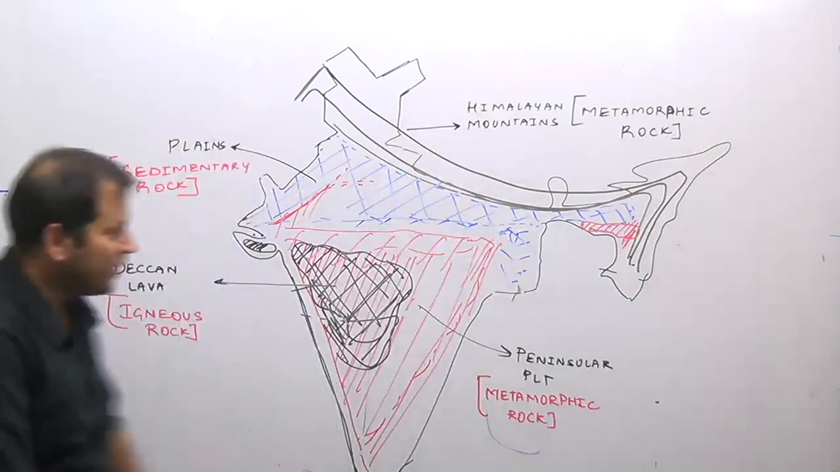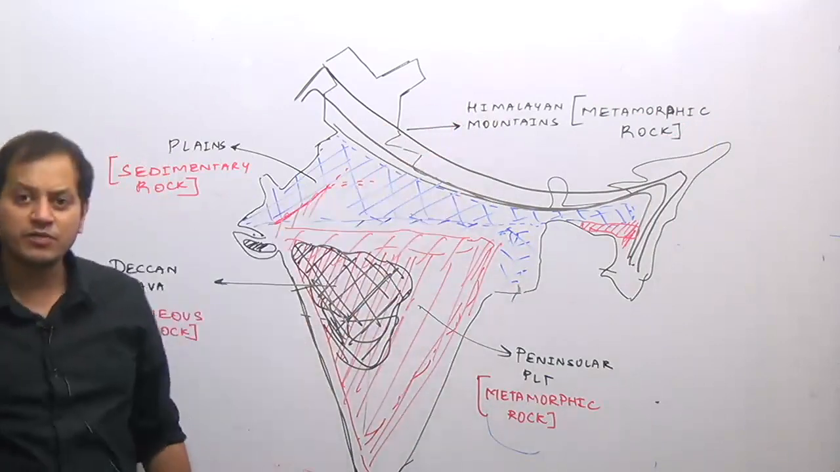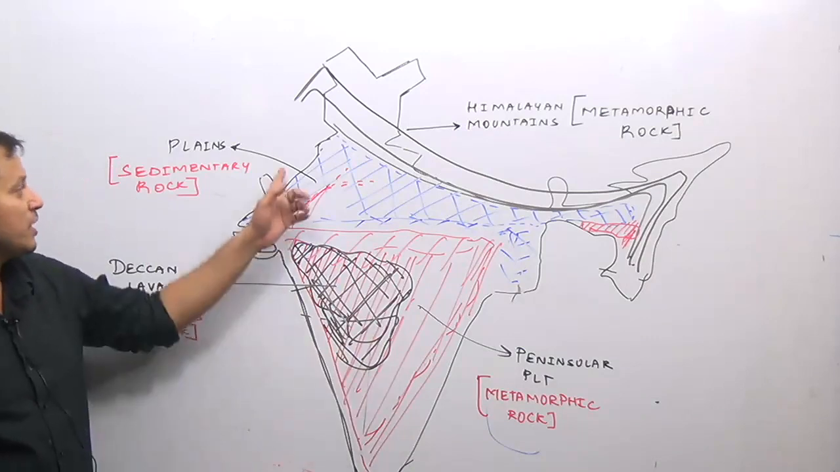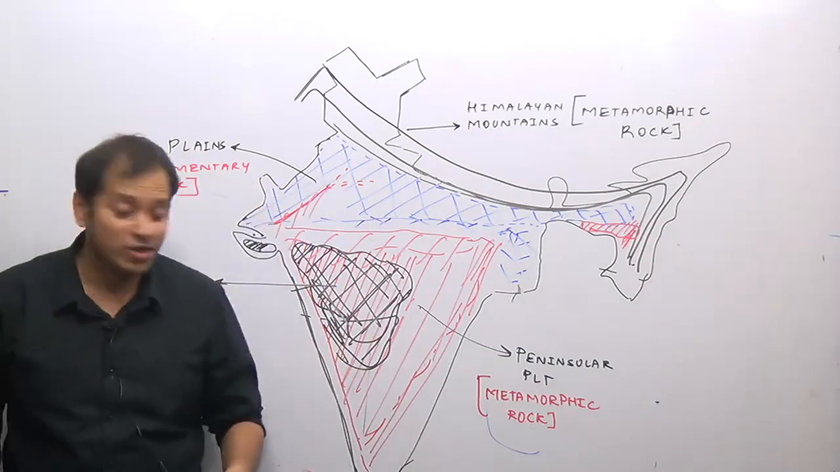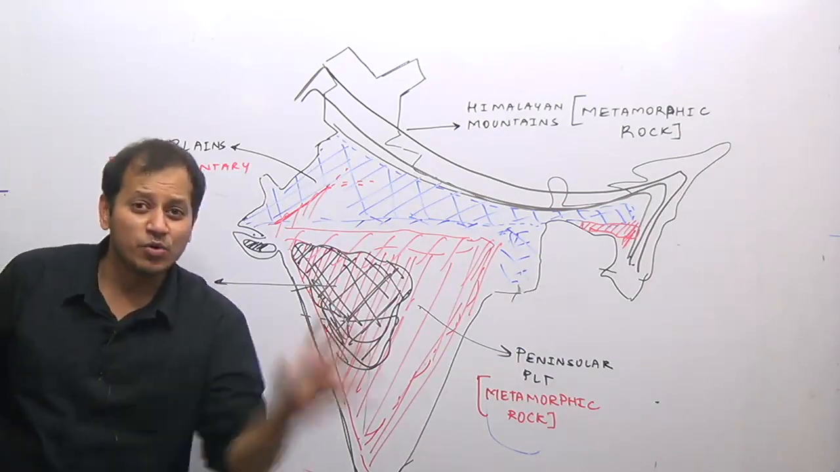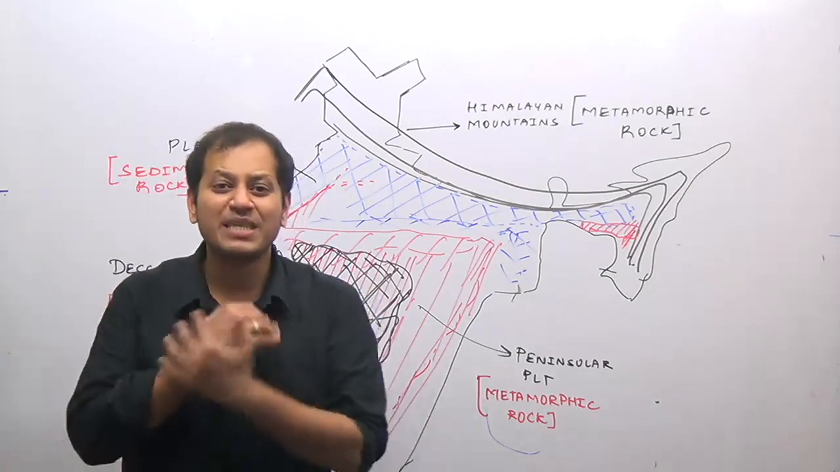So the geology of India talks about that we have four kinds of rocks. In the Himalayan mountains we have a metamorphic rock. In the peninsular plateau region we have a metamorphic rock. The plains have a sedimentary rock, and the Deccan lava plateau has an igneous rock. Now before I go to the geology, I will just tell you how simple Indian geography is if you understand the concept.